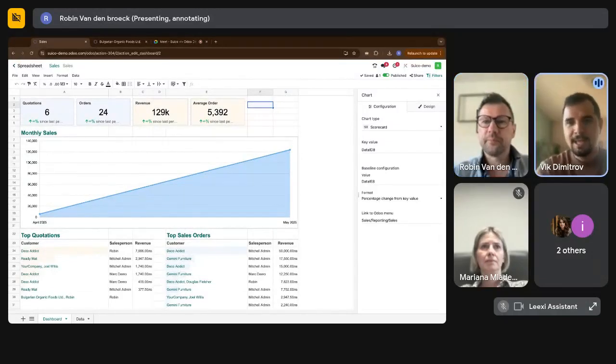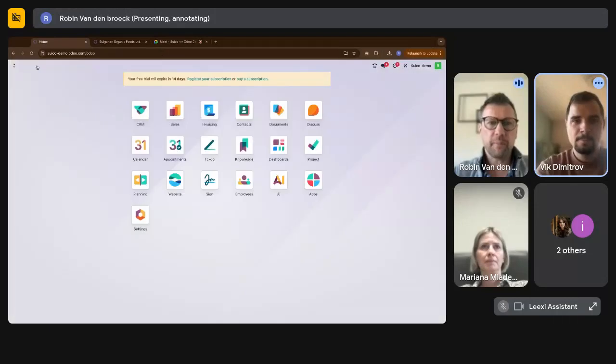AI is great, but if AI doesn't have a context... here your context is your business and it's fully integrated, and then it becomes so powerful. Yeah. And of course, besides the dashboard that is already there, every app will have its own reporting.